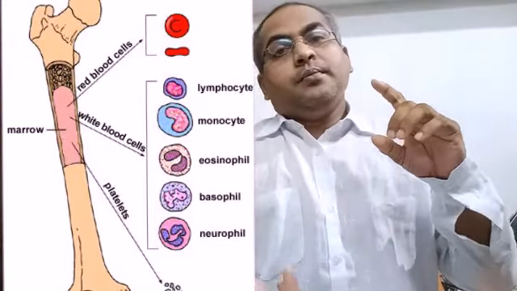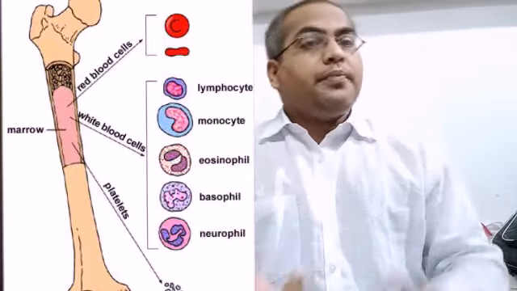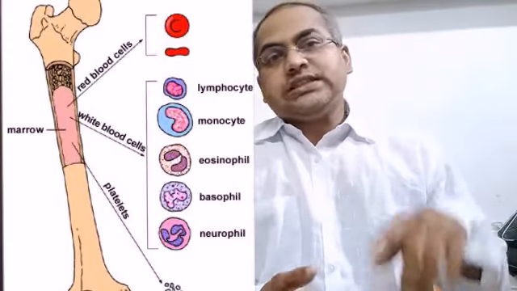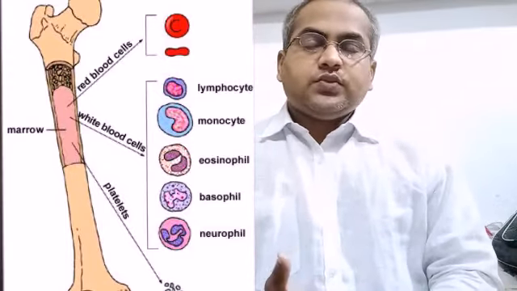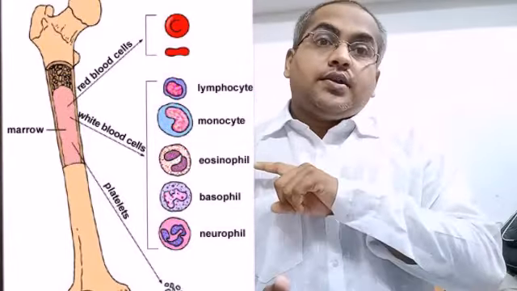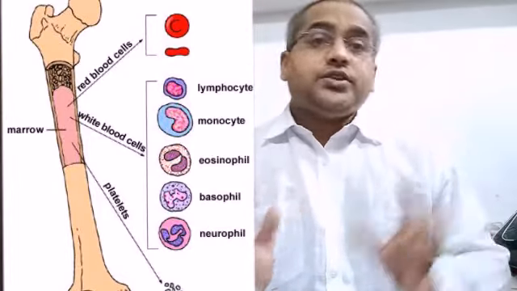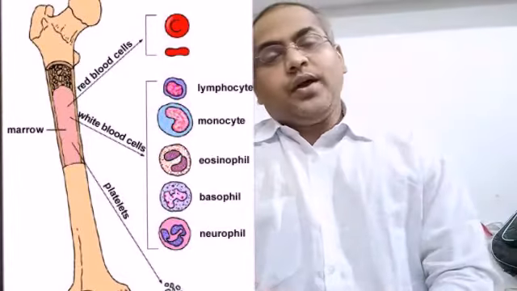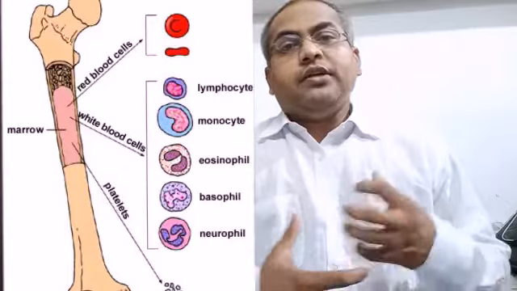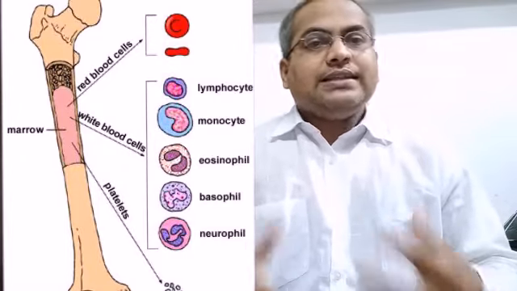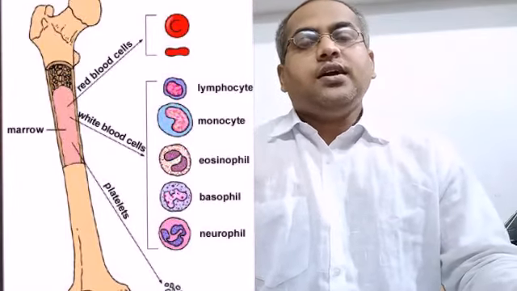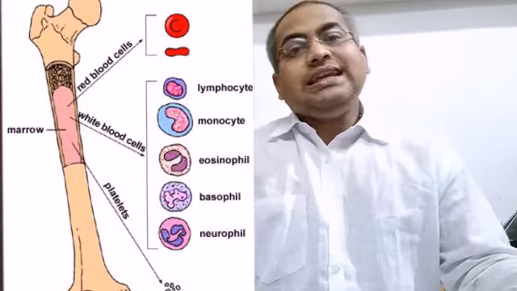So in the blood there is a fluid called plasma, and in the plasma there are mainly three types of cells suspended. That is red blood cells, which are red in color because of hemoglobin, and this hemoglobin helps in the transport of oxygen from one place to another. Then come the white blood cells, which help in the protection of the body by fighting germs. And then come the platelets, which help us to prevent the flowing of blood from any cut.